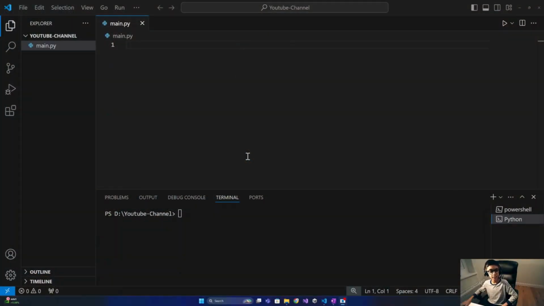So what exactly is a list in Python? A list is a collection of items which can be of different data types, such as strings, integers, and booleans. You can think of a list as a way to store multiple values in a single variable. Lists are ordered, mutable, and allow duplicate elements.